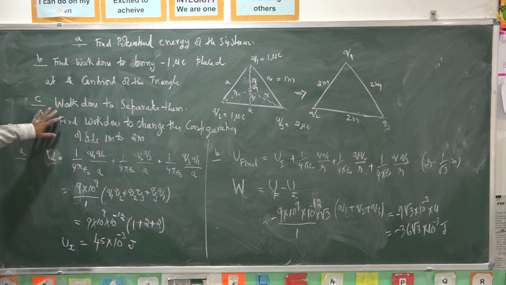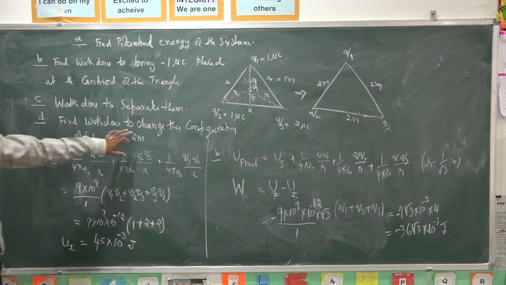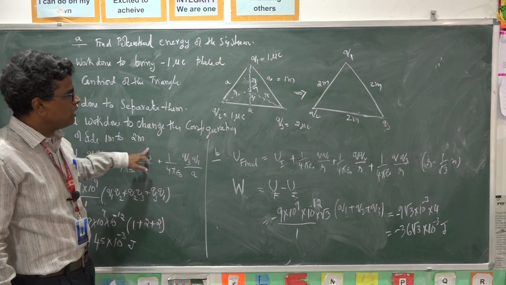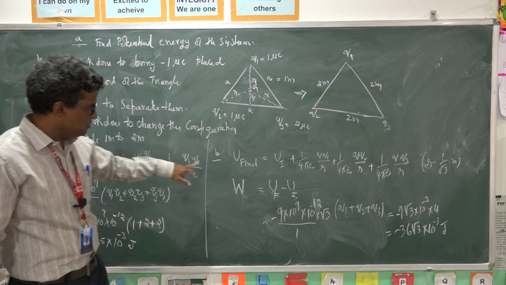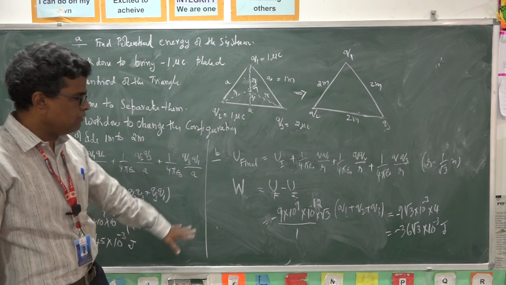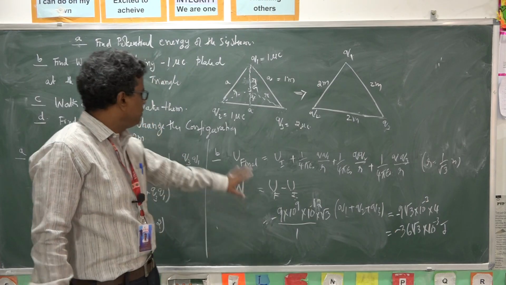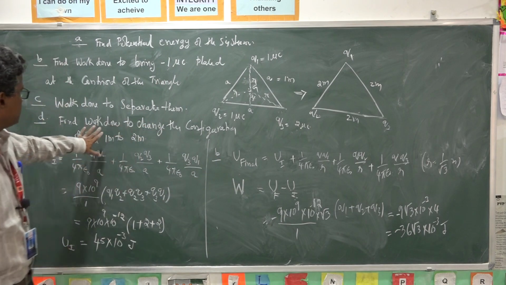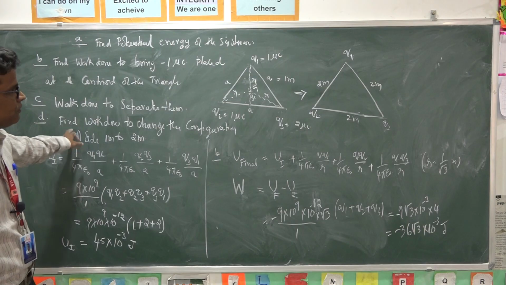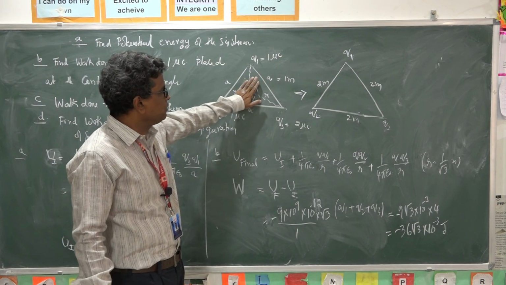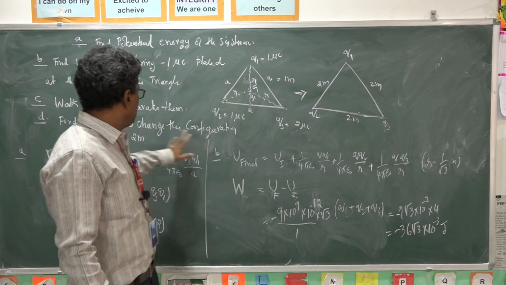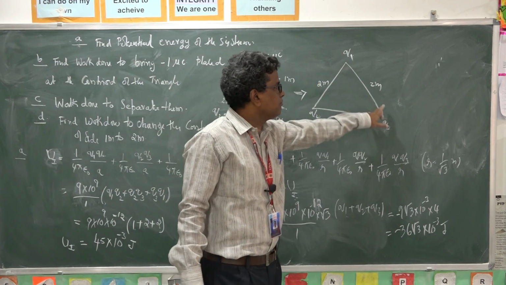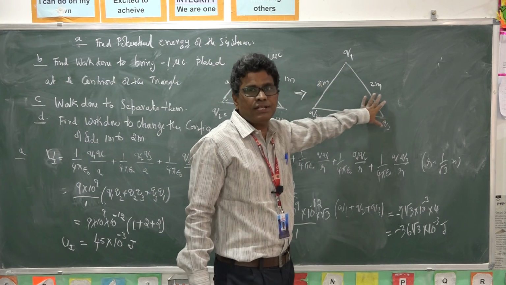Similarly, work to separate them. Find work done to change the configuration from 1 meter to 2 meters. Use the same formula. So I will explain how to solve. For this fourth one, first you write the initial potential energy. Then you write the final potential energy with this configuration.